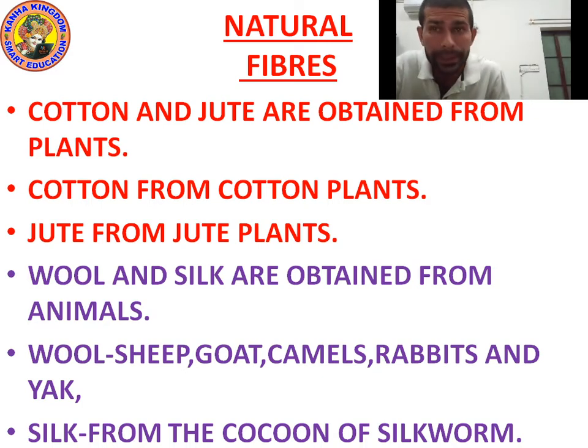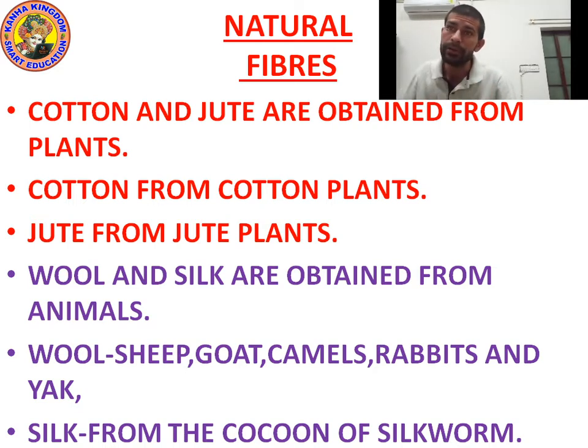Point number 4: wool and silk are obtained from animals. All these are natural fibers. Don't forget, wool and silk are obtained from animals.